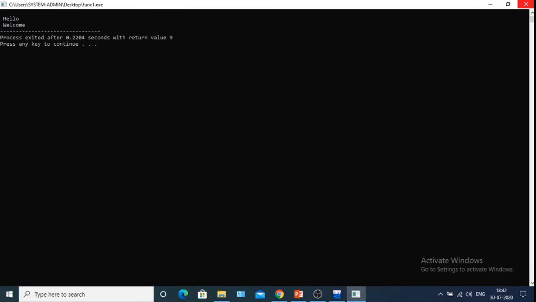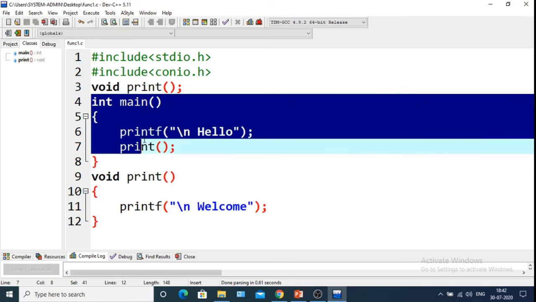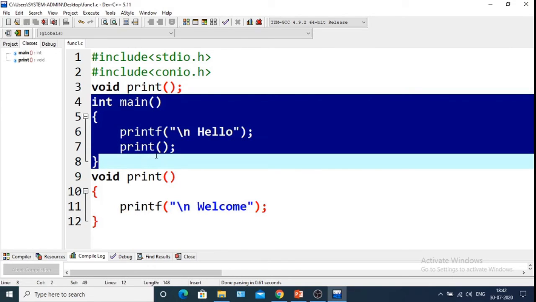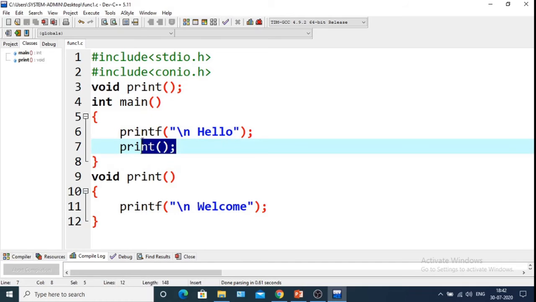Always remember that only the code within int main will be executed. Here, within main there is a printf statement, hello, and after that is the print function.